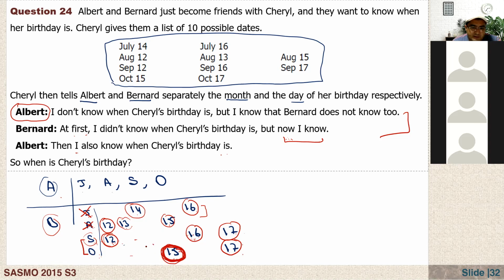Because here, and then I also know when Cheryl's birthday is. That means that he's implying this, because there's only one number 15 here. And if it was September, Bernard cannot say this sentence. Why? Because here we have two possibilities, right? 12 and 16. How can he be sure that he knows his birthday? We have two possible answers. He cannot know this. But when you look at October, only one number is left, right? That's why he's 100% sure that he knows her birthday.